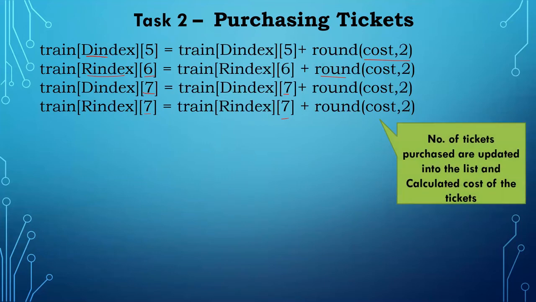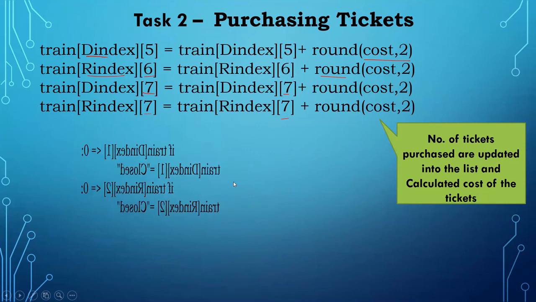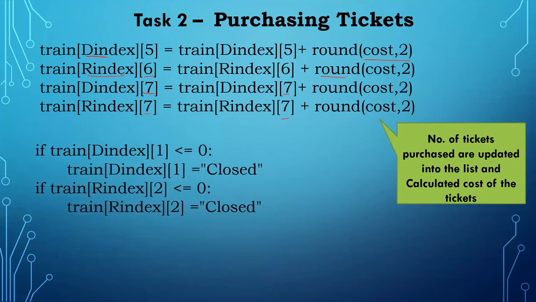And so you can see the number of tickets purchased is updated into the list, and the calculated cost of the tickets is also updated. And then I have to check this if statement I used. If the number of available tickets is less than or equal to 0, we have to display closed.